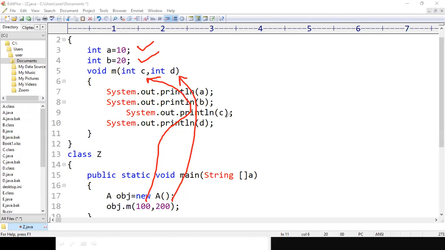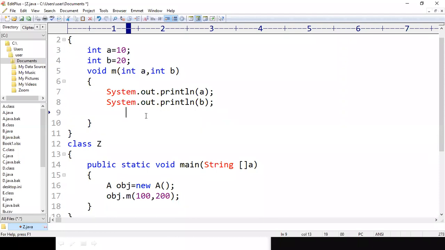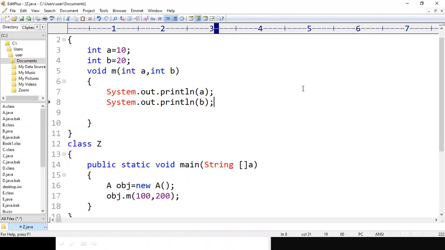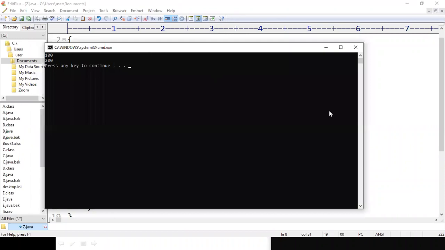So if I print a, b, c, d, then the compiler will never have a confusion. What if I use this.a and this.b here? There are no c and d variables, that's why I'm deleting this, right? Just compile the code and run the code.